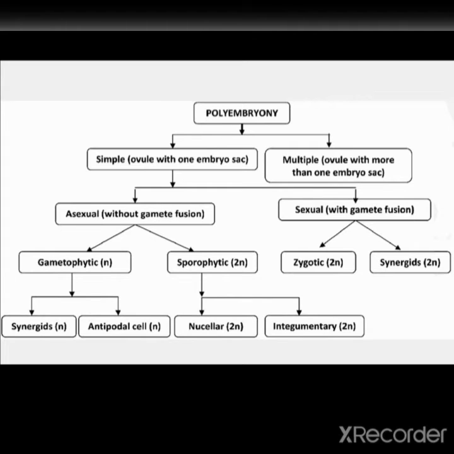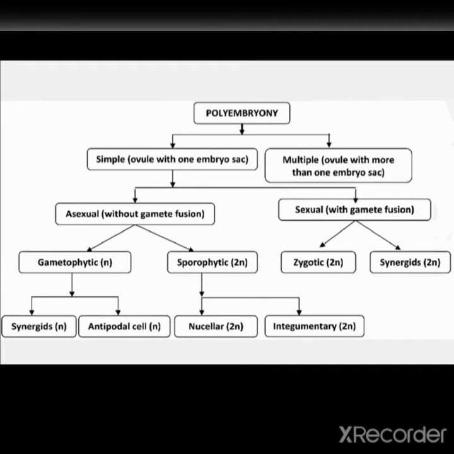You can see here polyembryony, which is of two types. First one is simple, when the ovule has one embryo sac, and multiple polyembryony, when the ovule has more than one embryo sac. In multiple polyembryony there is no further division, and simple polyembryony we can classify further into asexual and sexual polyembryony. If polyembryony is without gamete fusion, then we say asexual polyembryony, and if with gamete fusion, then we say sexual polyembryony.